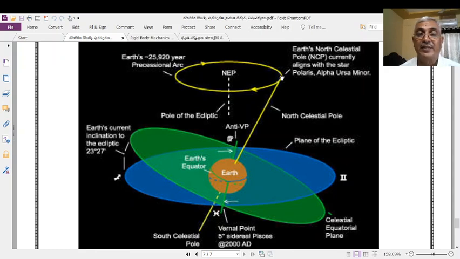So the Earth's rotational axis precesses here. How much time does it take? 25,920 years. This will precess, and the line joining the equinoxes also precesses. It also oscillates. That is known as the precession of the equinoxes.